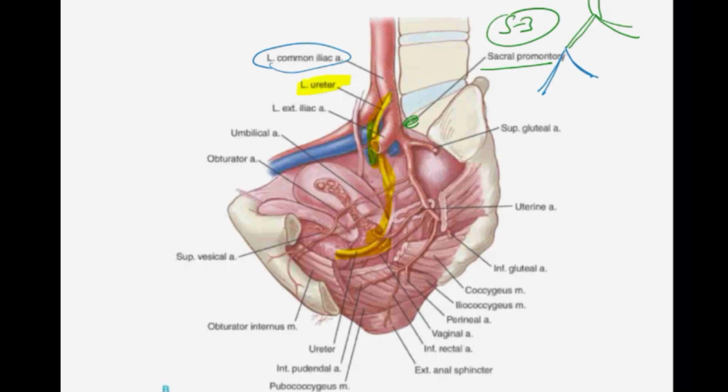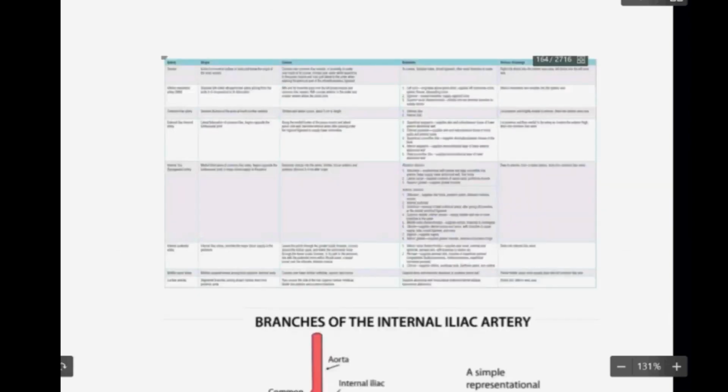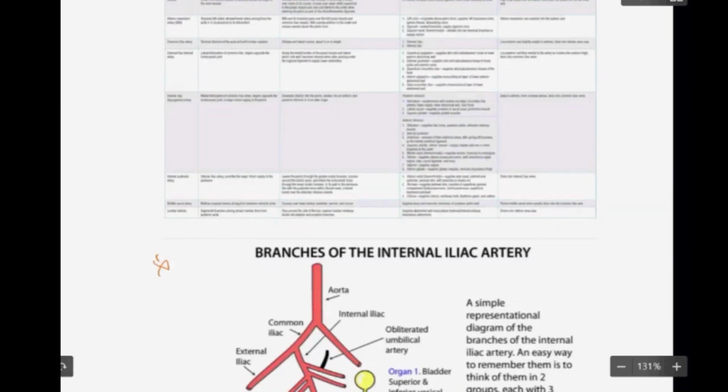So you have different branches here. Don't get worried. This is an important question for everyone, for NEET PG, for me. These are the branches of the internal iliac artery. I will finish up with this, but there's a very simple way to understand the branches of the internal iliac artery.